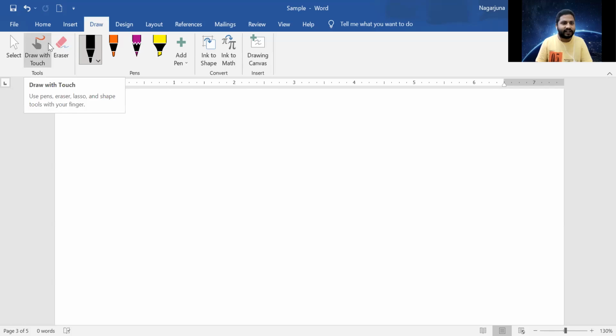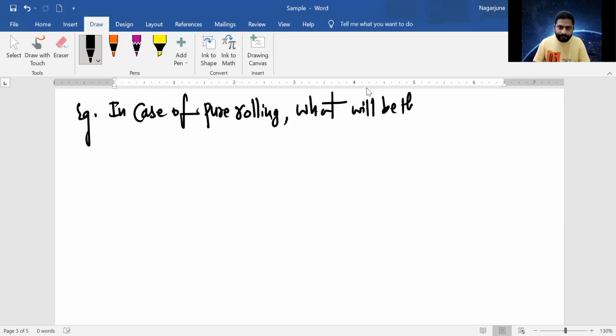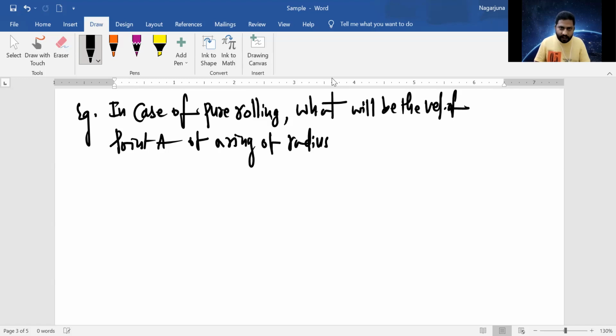Okay, let's see, the question is: in case of pure rolling motion, the last question of the chapter, what will be the velocity of point A of a ring of radius R?